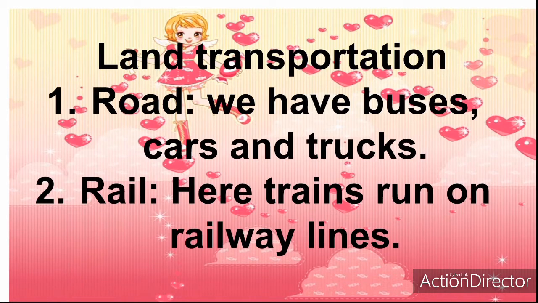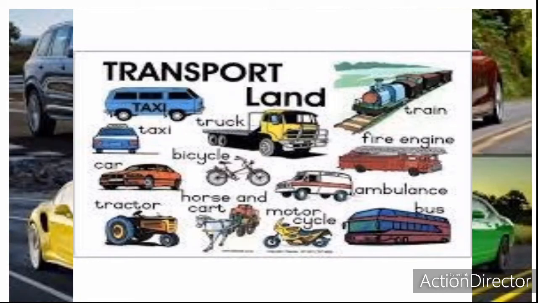So on the transportation by road, we have buses, cars, and trucks. While by rail, we have trains that run on railway line. These are examples of land transportation. We have truck, taxis, car, bicycle, tractor, horses and carts, motorcycle, buses, ambulance, fire engine, train, etc. So these are examples of land transportation.